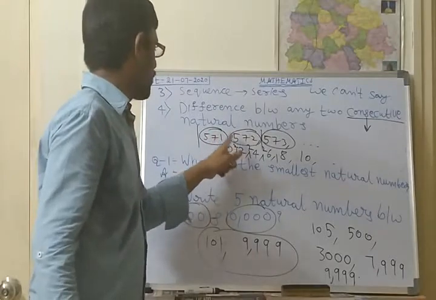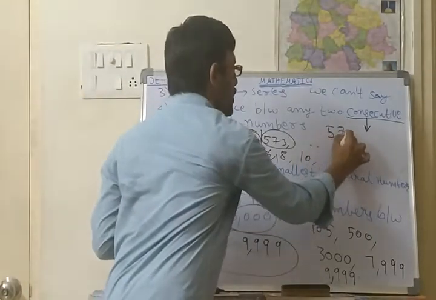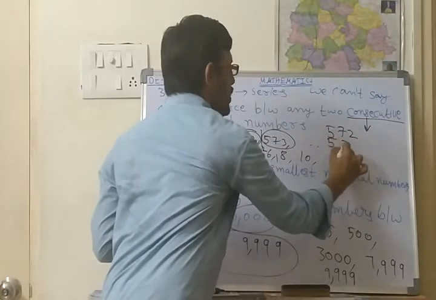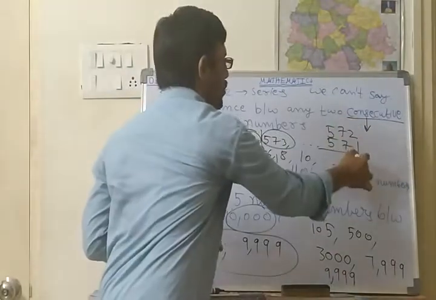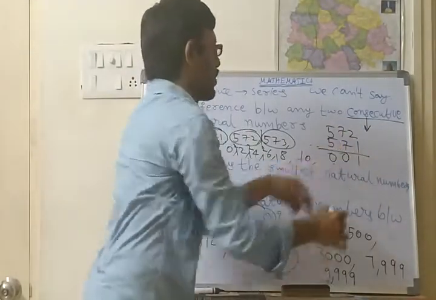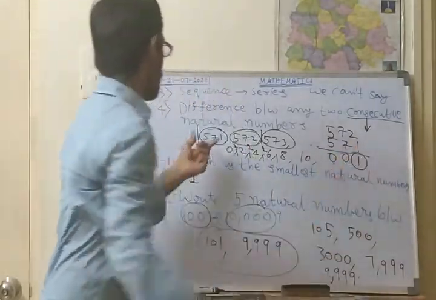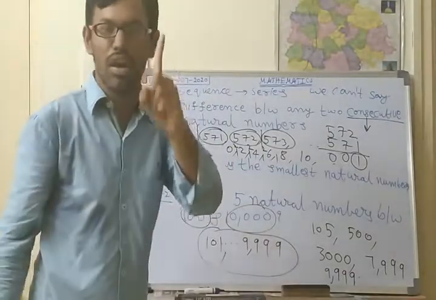So what is the difference? 572 minus 571. The difference is 2 minus 1 is 1, 7 minus 7 is 0, 5 minus 5 is 0. So the difference is 1 only. In between two natural numbers, the difference will always be 1 only.